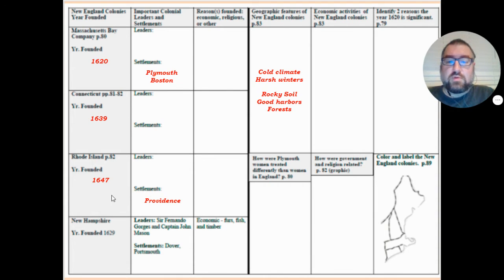You will notice that the root of the word Providence is provide. Provide means to be given to somebody to take care of them. So the people who founded this colony of Rhode Island said that God had provided this land for them.